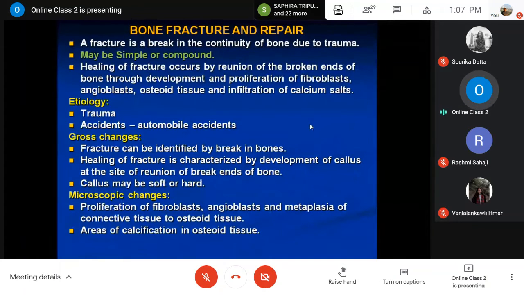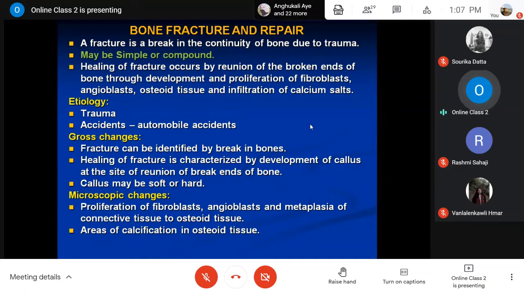And if you make a section at the side of this fractured bone, under the microscopic examination, if you collect the tissue and make a section and scan it, then you will find cells like newly formed fibrous connective tissue, what we call fibroblasts, and newly formed vessels known as angioblasts, and the metaplastic changes of the connective tissue to osteoid tissue, meaning transformation of the connective tissue to the bony tissue, okay.